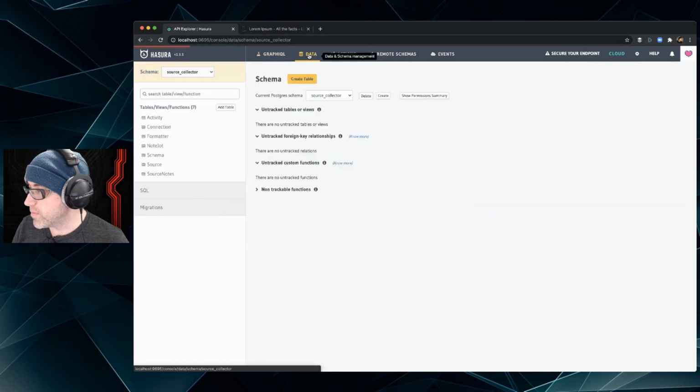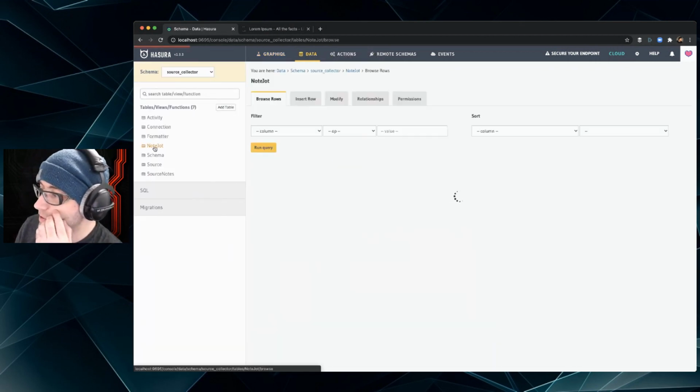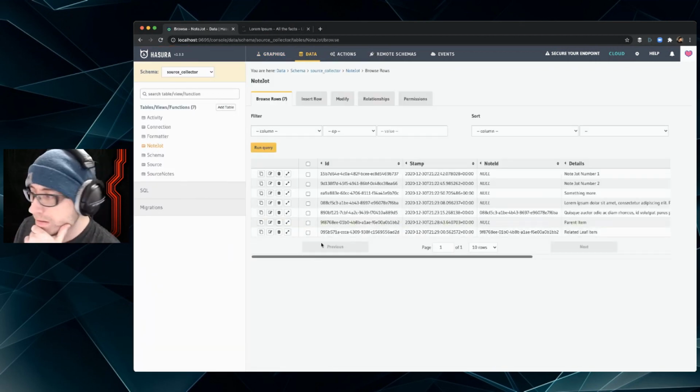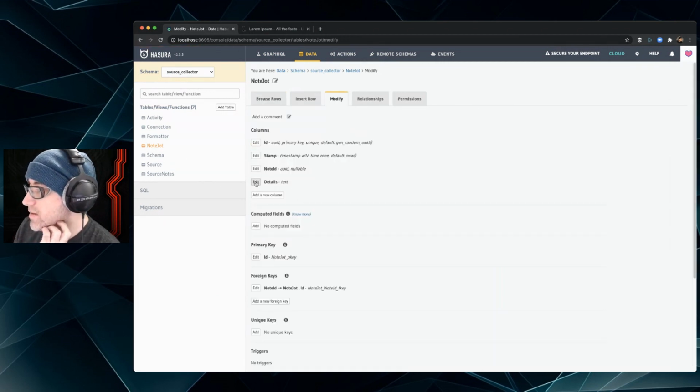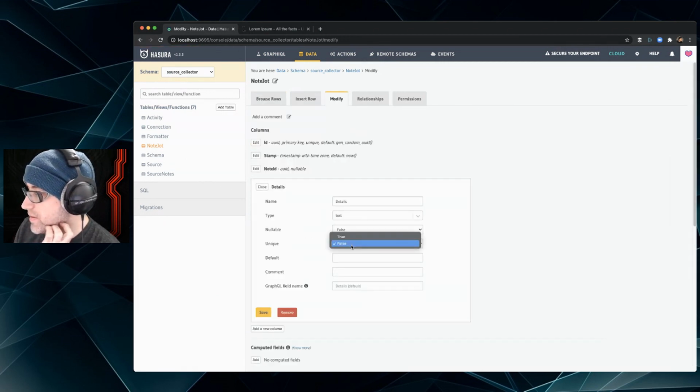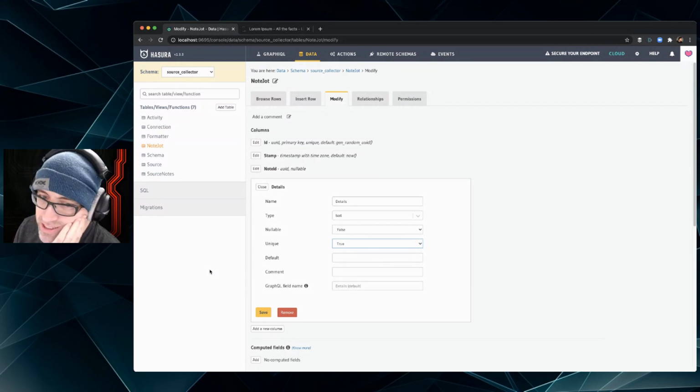So now though, let's go back to data. Let's look at note jot. And then let's go to modify, edit details. Let's say unique. It does need to be unique. Or do we might have the same note about different things.